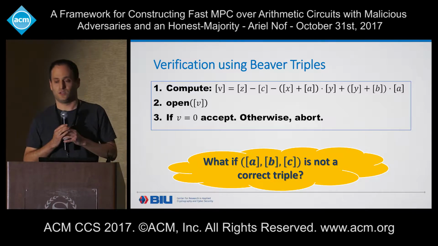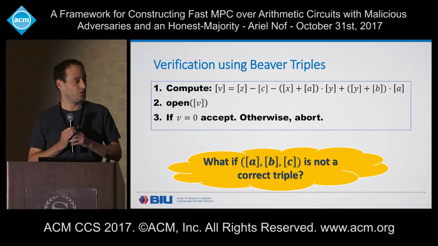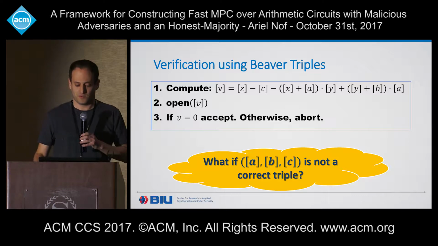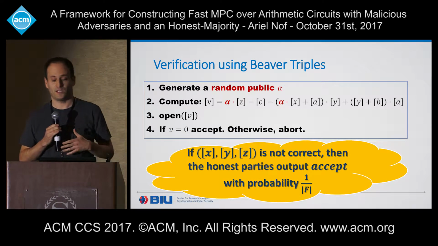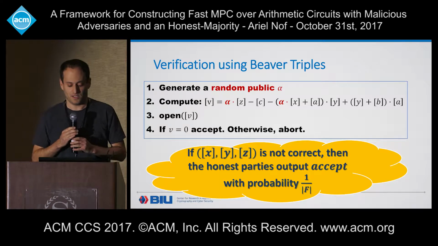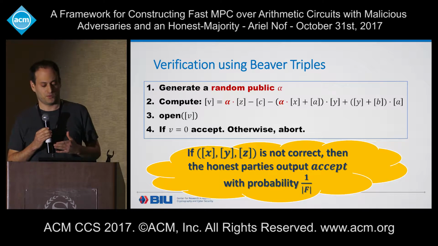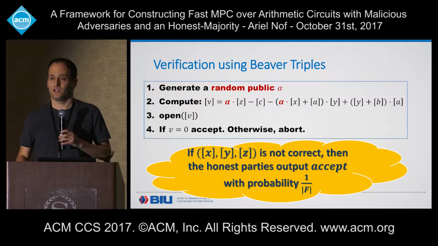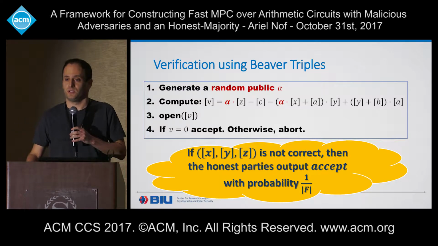We generate some random public value, alpha. We plug it into two places in the formula, as you can see here. And then we have the property that if X, Y, and Z is not a correct triple, then the honest parties output accept with small probability, with probability 1 over the size of the field. And this is correct regardless of whether the Beaver triple that we use is correct or not.